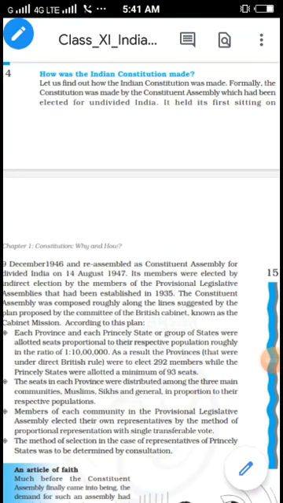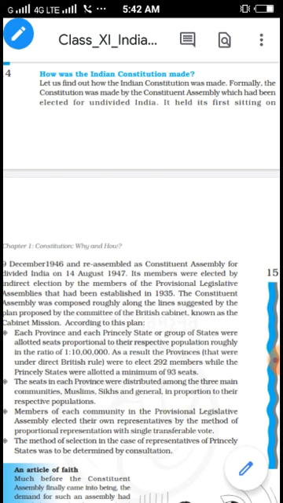Let's understand about this topic, that is how was the Indian Constitution made. As you know, in our country there was a significant step, you can say. In our country we have attempted to draft one of the most important, one of the most relevant constitutions for India. For this purpose, many years before independence, we attempted to design one of the most beautiful constitutions for India.